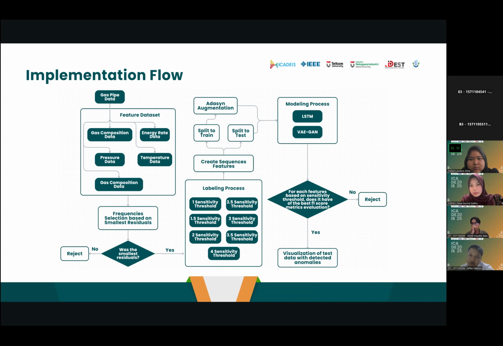But I still find some misunderstanding, such as, can you explain again the meaning of the sensitivity threshold that was mentioned? Thank you. Okay. Based on the screen here, let me clarify again. The sensitivity threshold value is a parameter that determines the limit of change in the data that is considered anomalous. The threshold value is determined using an IQR-based approach to adjust how sensitive the detection is to change in value.